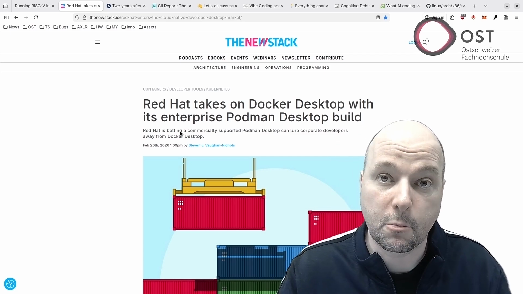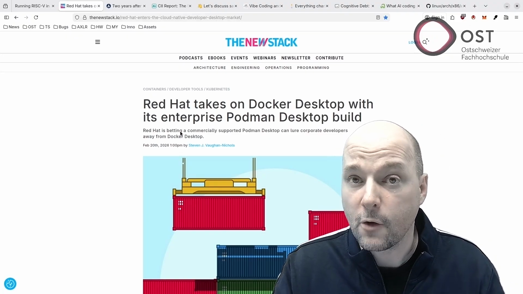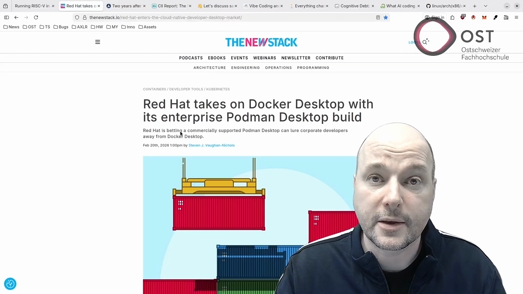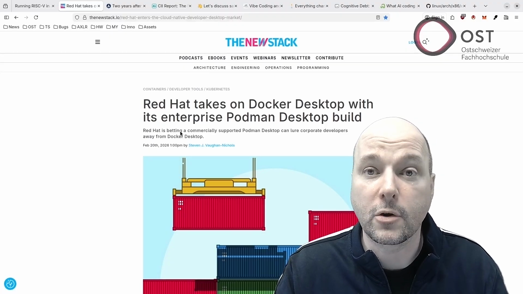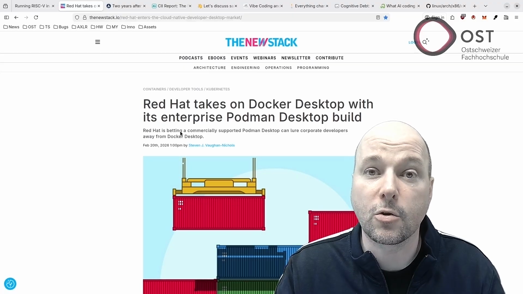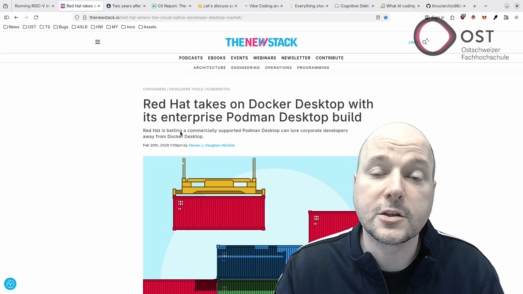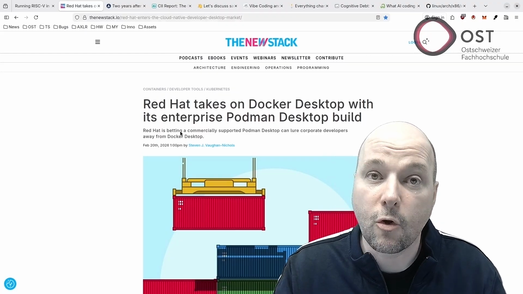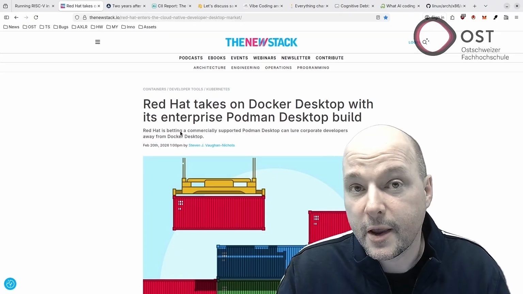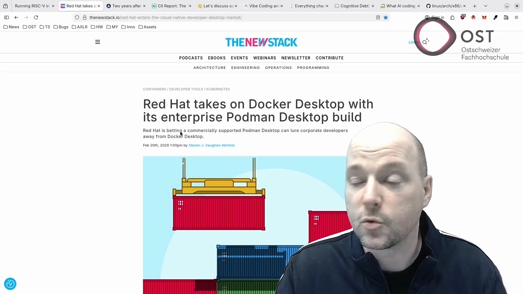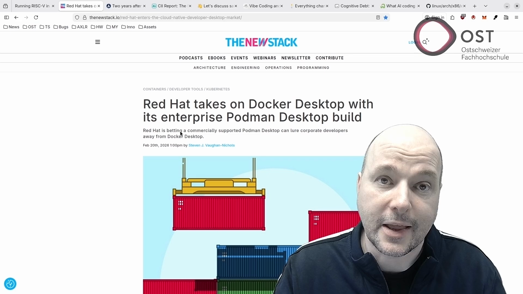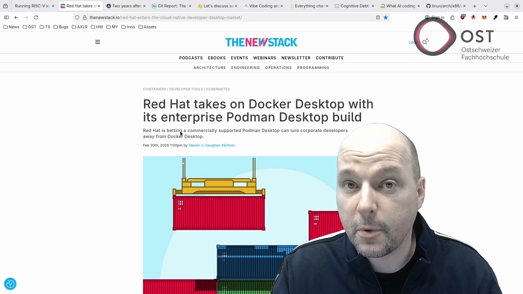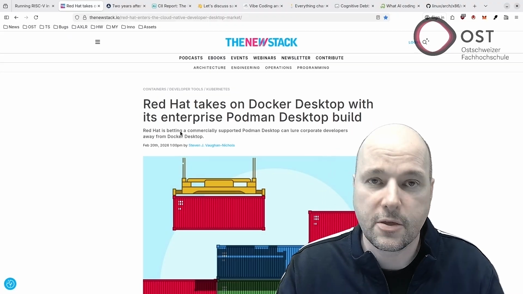And the container desktop market is getting crowded. We have Docker Desktop, Rancher Desktop, and Portainer. And I think Red Hat is betting that OpenShift integration and policy enforcement will give organizations already on the Red Hat stack a reason to choose Podman Desktop over the alternatives. And the Docker compatibility should also make migration from Docker to Podman easier. And in lecture 3, I showed Docker from the command line, not through a desktop application, but you can use either.